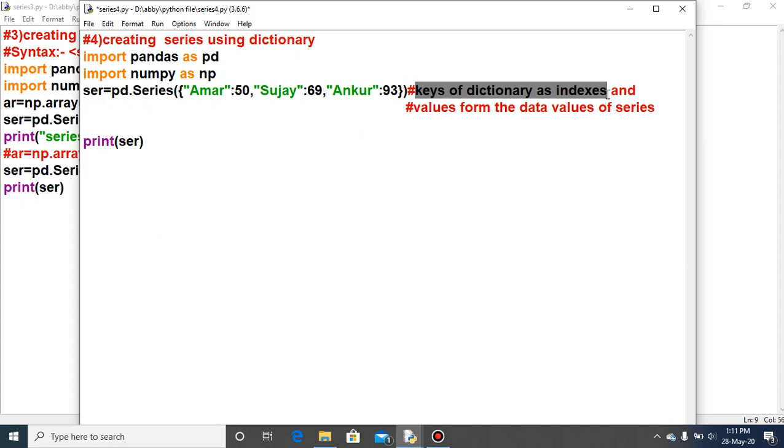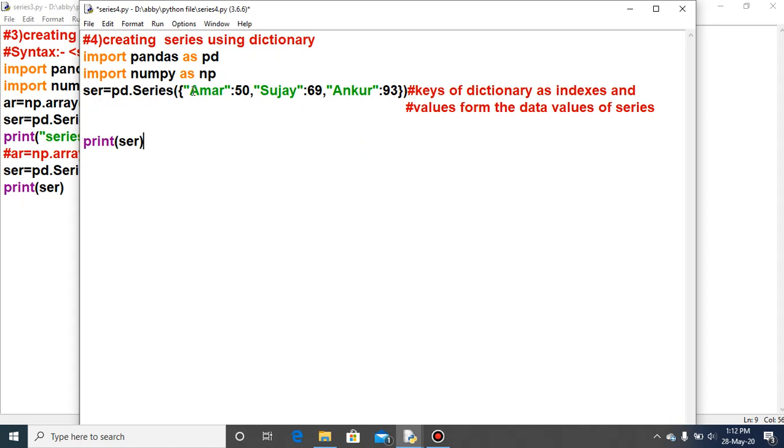So no need to provide the index explicitly. Once again, when you create the series using the dictionary, no need to provide the index value explicitly, and by default 0, 1, 2, 3 will not come as the index. Then what will come as the index of this particular series?